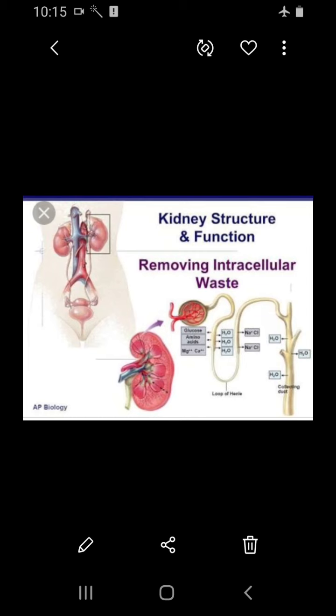So finally it has a urinary bladder. The urinary bladder is a sac-like structure. You can see the sac-like structure below the kidneys. The sac-like structure lies in the pelvic cavity of the abdomen and stores the urine temporarily. So temporarily the urine is collected and stored there.